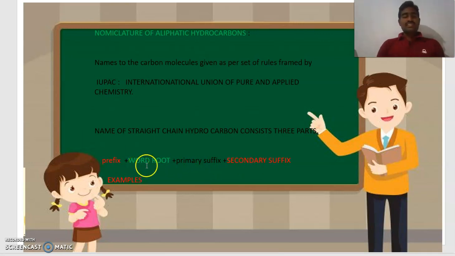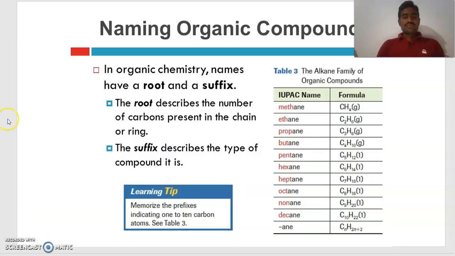So let's see one by one. First of all, what is the root word or word root? The root describes the number of carbons present in the chain or ring.